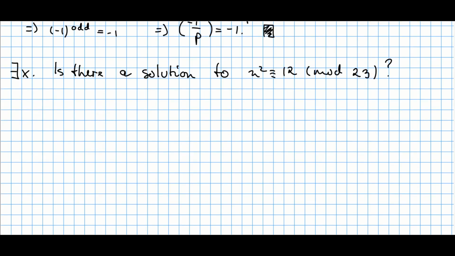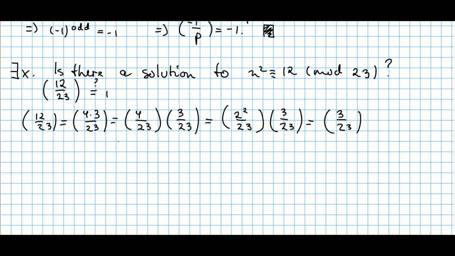Now here's how we can apply those properties. So there is the question: is there a solution to the following equation, x squared is congruent to 12 modulo 23? If you recall the definition of quadratic residue, this question is equivalent to asking whether 12 is a quadratic residue modulo 23. But this is equivalent to asking ourselves whether the Legendre symbol of 12 mod 23 is going to be equal to 1. So that's what we need to answer.